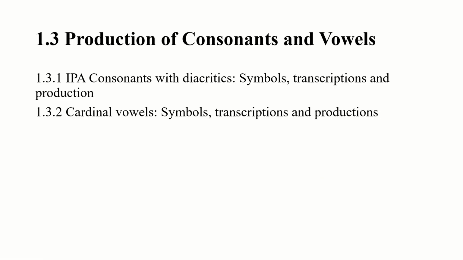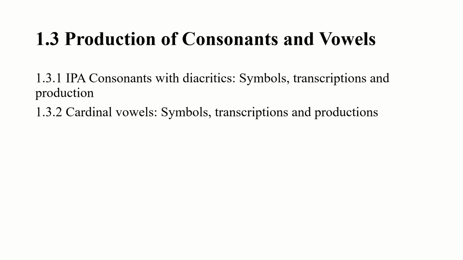So, in this sitting today, I'm going to discuss production of consonants and vowels, and this topic is given in the course Phonetics and Phonology of MA first semester. If you go through the syllabus, it is given in 1.3, and under this we have two subtopics.